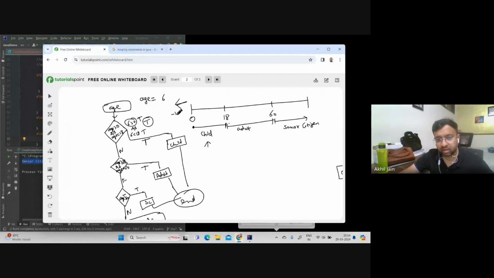Okay. So if there's a negative value, then I should write something here saying that please learn more about ages, right? Because the age we provided is not correct.